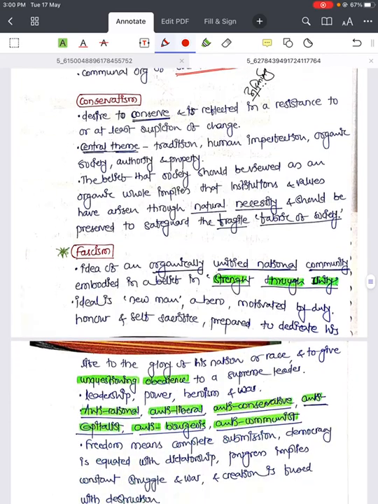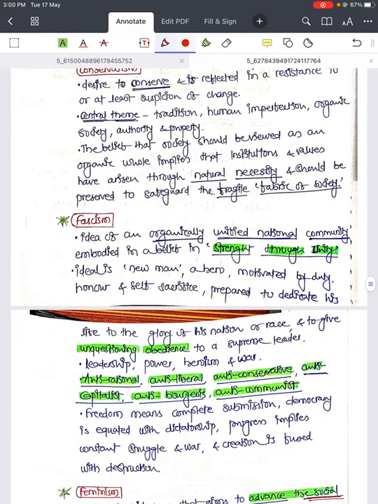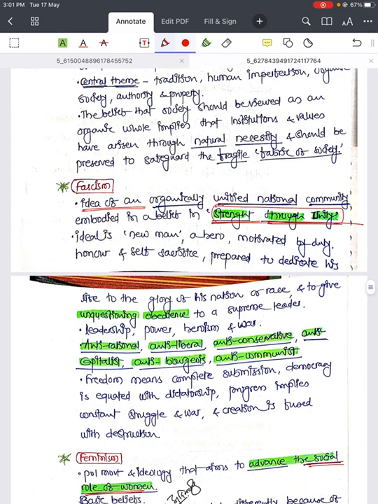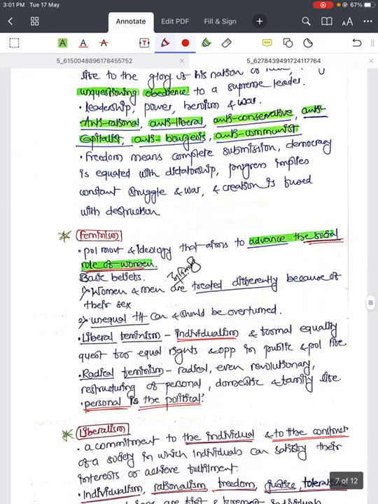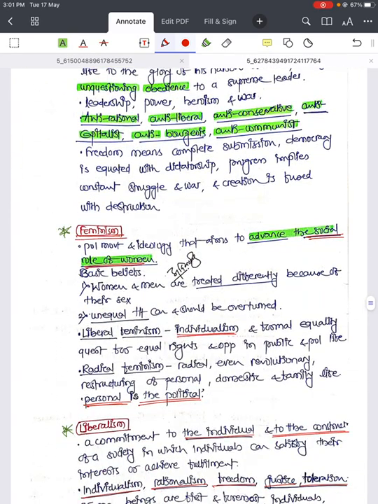Conservatism is not required. Fascism, just have a look at this idea of an organically unified national community embodied in the belief in strength through unity. This is a keyword, strength through unity. It is, I think, enough. If you want, you can read it. Next is feminism. They can ask regarding feminism also.